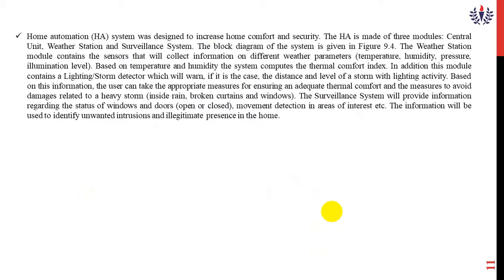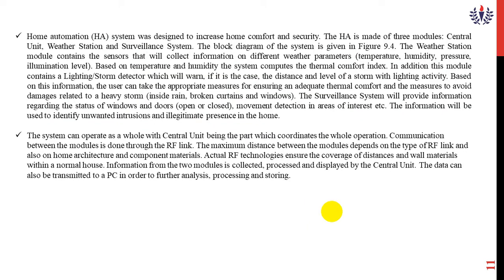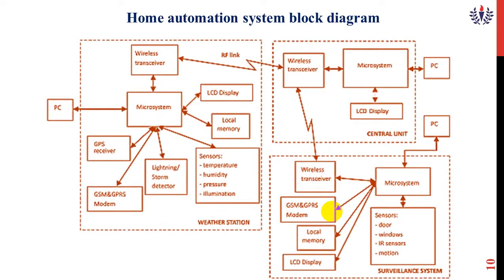Now in terms of theory, you can go through this content. We'll explain this content here. In the first content, there are three components: weather station, central unit, and surveillance system. Normally the surveillance system provides information regarding the status of windows and doors, whether open or closed, and movement detectors in the area of interest.